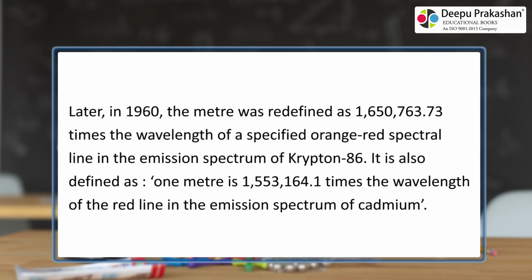Later, in 1960, the meter was redefined as 1,650,763.73 times the wavelength of a specified orange-red spectral line in the emission spectrum of krypton 86. It is also defined as 1 meter is 1,553,164.1 times the wavelength of the red line in the emission spectrum of cadmium.